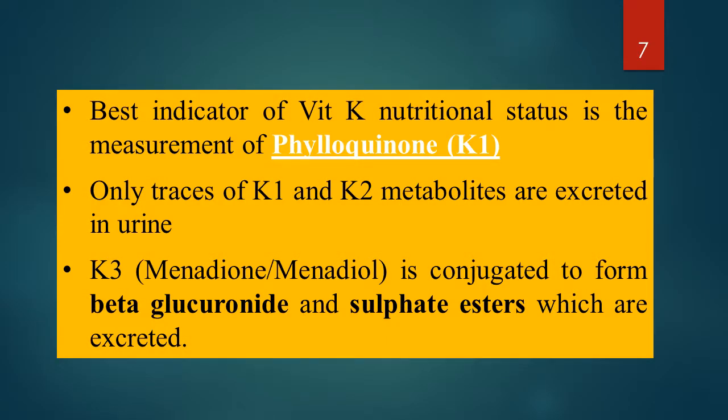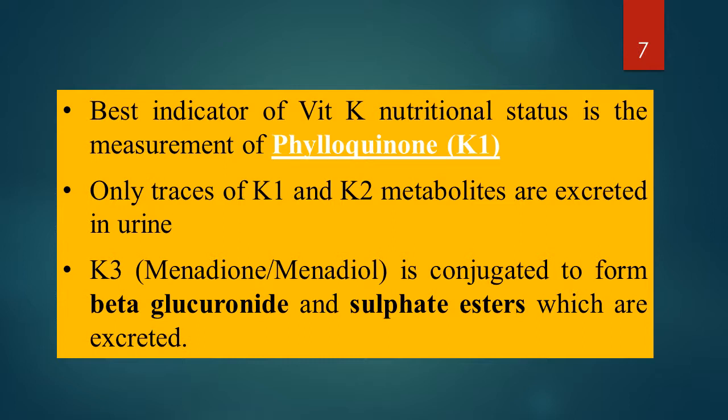The nutritional status of vitamin K is best indicated by phylloquinone, because as I have already mentioned, though the K2 vitamin menaquinone is synthesized by intestinal bacteria in large amount, how efficiently it is absorbed or how much biological activity it has is questionable.